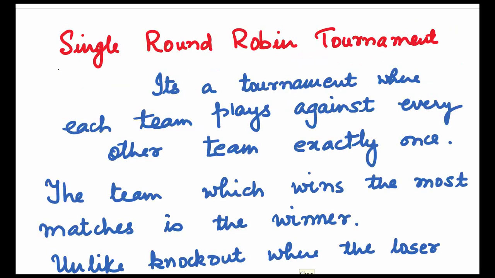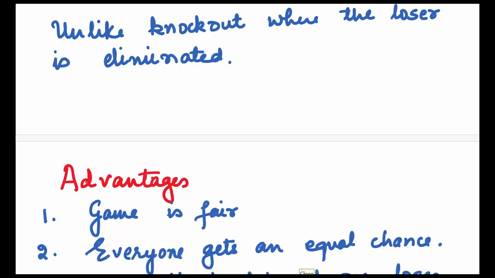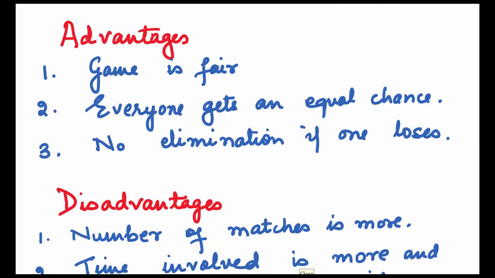Round robin tournaments are of two types, single or double. We will first start with the single round robin tournament. It's a tournament where each team plays against every other team exactly once. The team which wins the most matches is the winner, unlike knockout, where the loser is eliminated. Round robin tournaments have some advantages and disadvantages. Let's see the advantages first. The game is fair, everyone gets an equal chance, and there is no elimination if one loses a match.